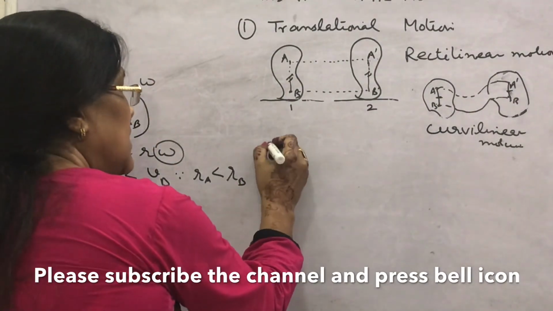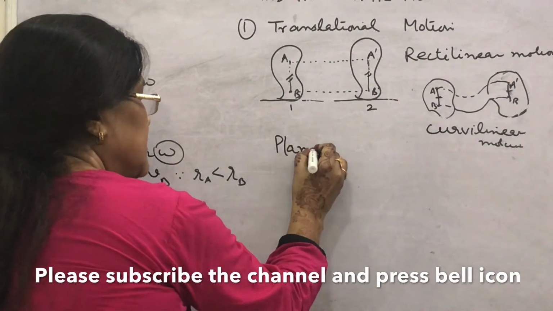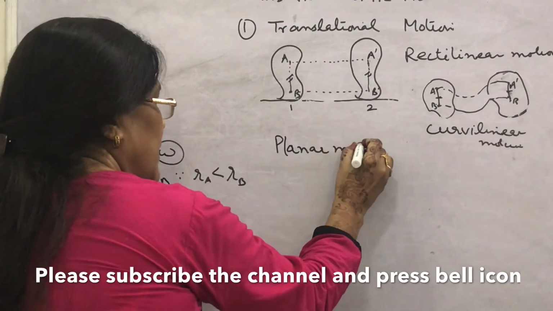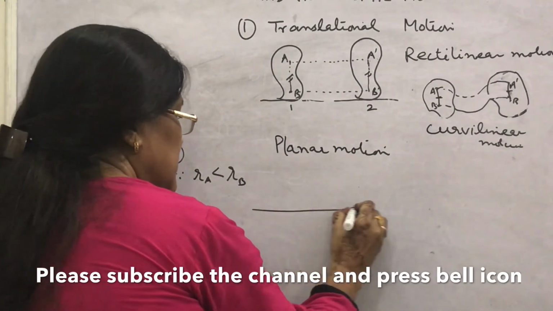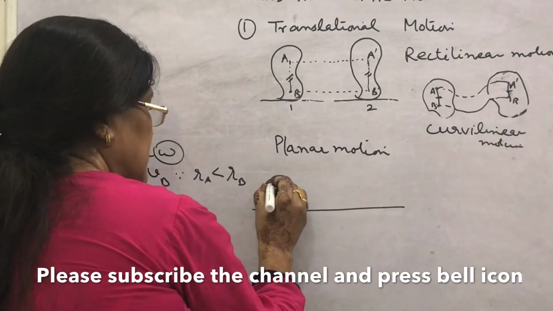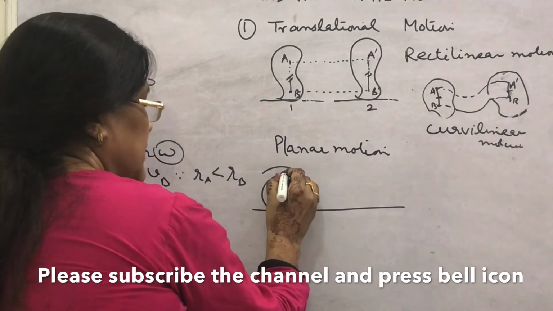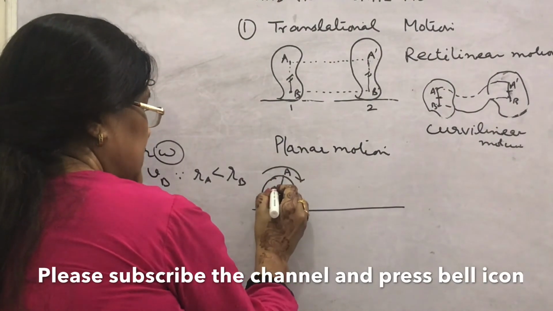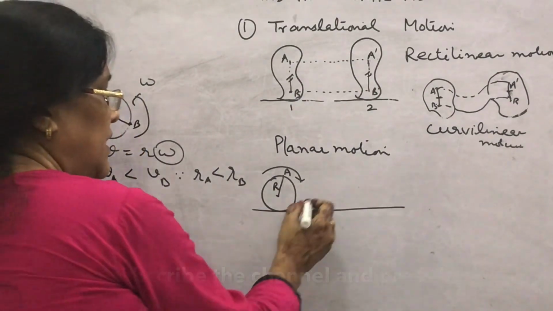Third motion is motion in a plane or planar motion. What we have observed here, that in planar motion, suppose in this plane a wheel is rotating like this, and there is a point A, which is situated at the distance r from the center.